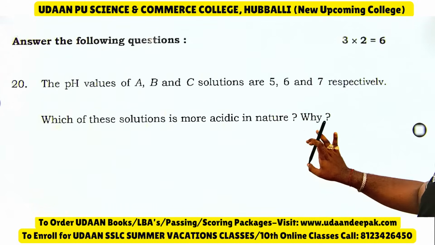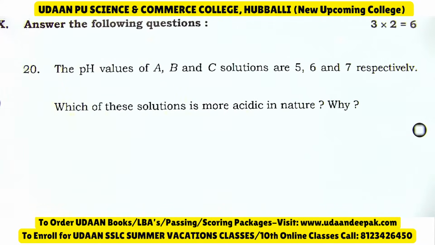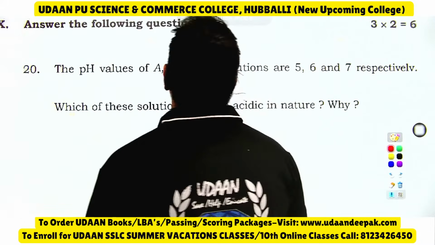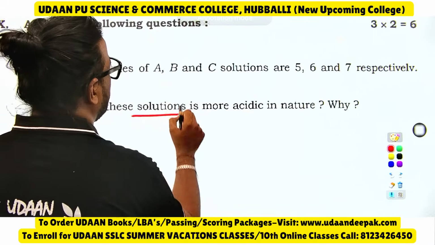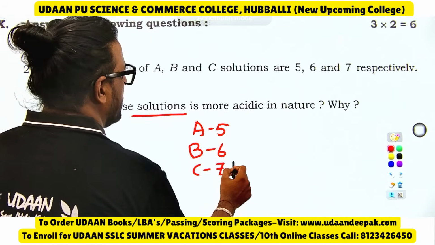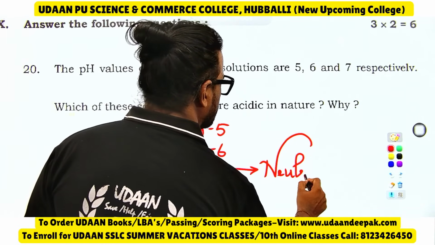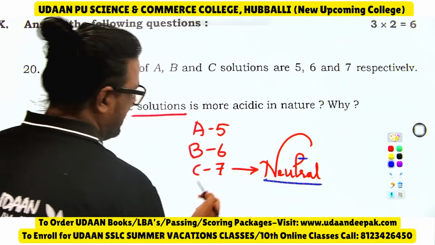See, the pH values of A, B, C solutions are 5, 6, 7 respectively. Which of these solutions is more acidic in nature and why? See here, A is 5, B is 6, C is 7. You see, 7 is neutral. It is a neutral solution, because you will find that 7 is neutral.